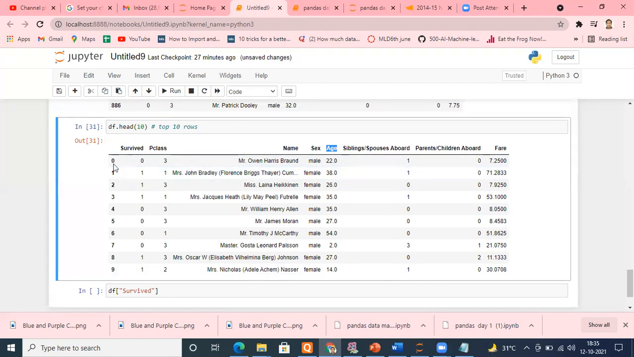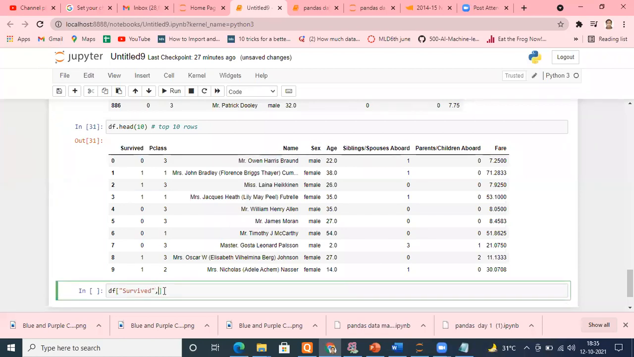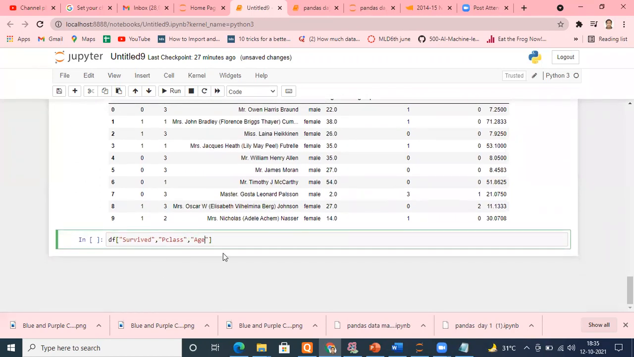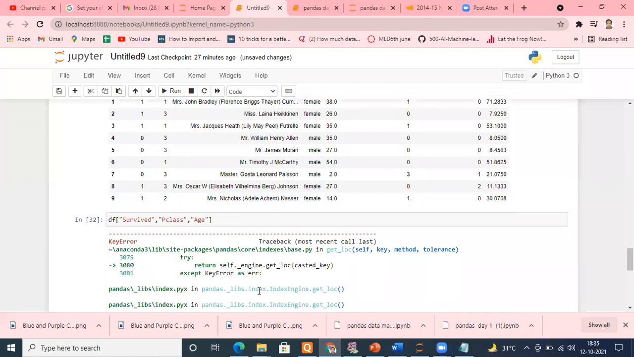So I need survived, P class and age. If I try to put here, see, survived I have put here. Again, let me put P class. And the third one I also put, suppose that is your age. It will throw me an error. Let me run that. Got an error immediately. But how to solve this error?